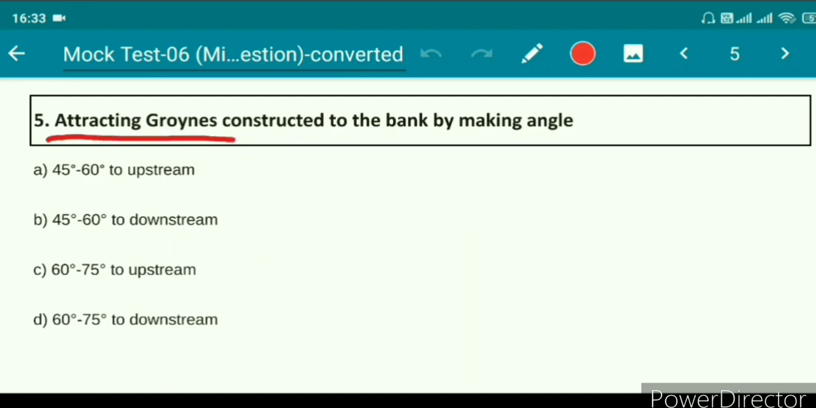Question number 5. Attracting groins are constructed to the bank by making an angle option A 45 degree to 60 degree to upstream, option B 45 degree to 60 degree to downstream, option C 60 degree to 75 degree to upstream, option D 60 degree to 75 degree to downstream. The right answer for this question is option D, 60 degree to 75 degree downstream.